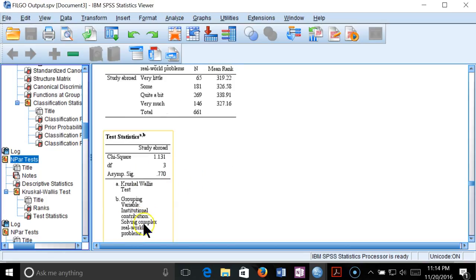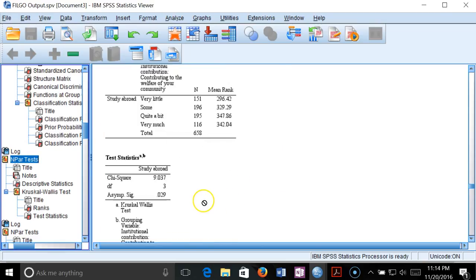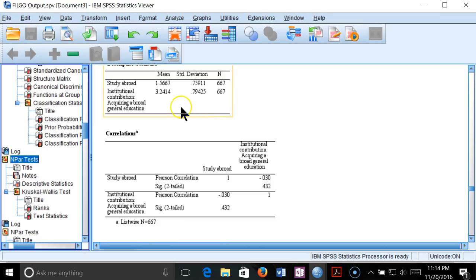We've got not much going on with solving complex problems. Welfare to the community comes in, and that one pinged on our other one, so maybe we really do have something going on there with that guy. All right. We asked to look at correlations.